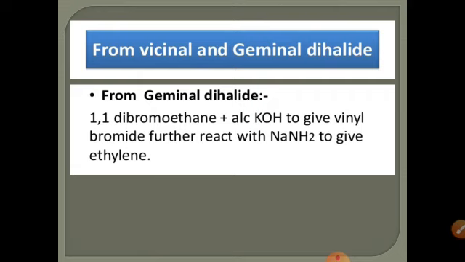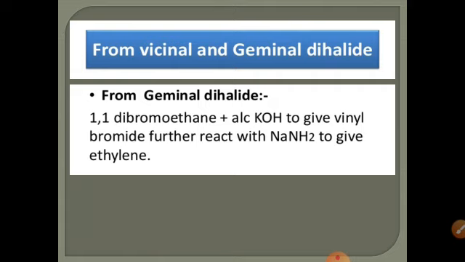Let's look at another reaction. The same reaction, but this time the halogens are attached to the same carbon. Two halogens are attached to the same carbon. This is known as a geminal dihalide. So from a geminal dihalide, we can prepare alkyne if we treat it with sodium amide or KOH. It is converted into terminal alkynes.